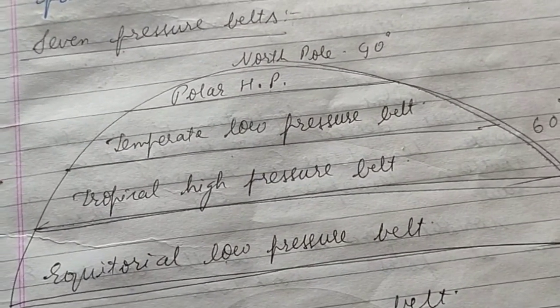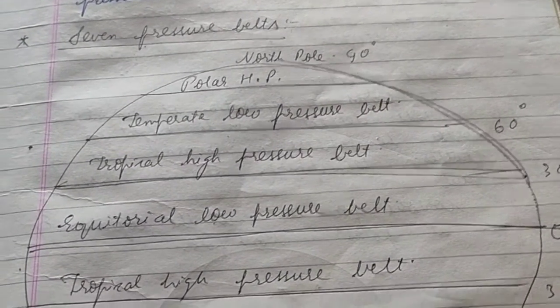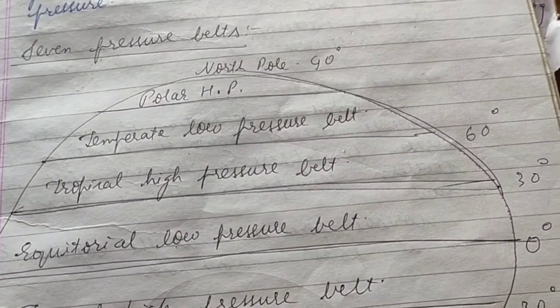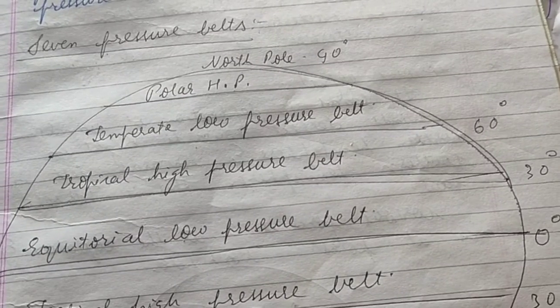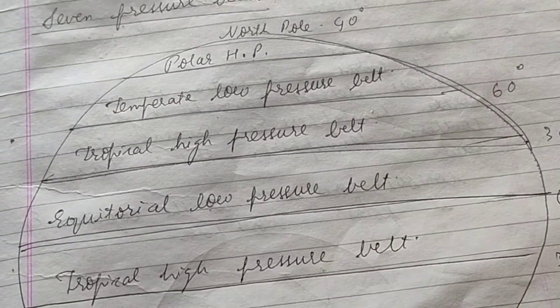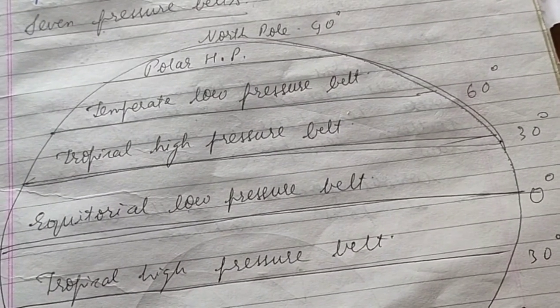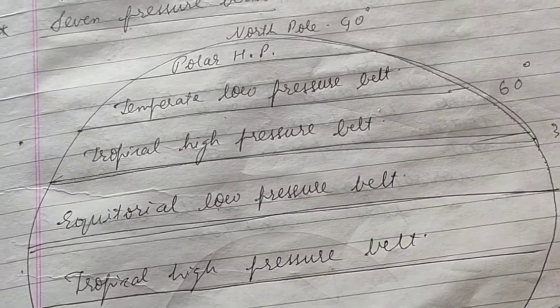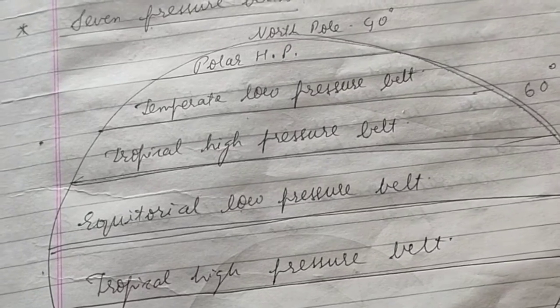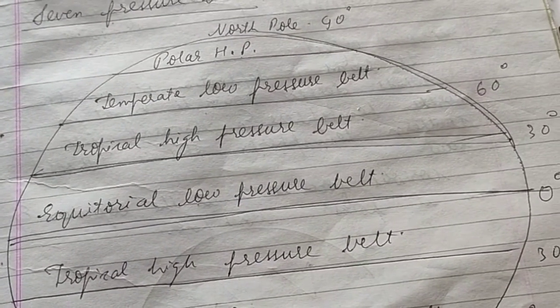Now let's come to the pressure belts. Throughout the globe there are 7 pressure belts. As you can see in this diagram, the first one is the equatorial low pressure belt. As the name suggests, this belt is situated on the equator. So what do we have at the equator? At the equator we have low pressure.